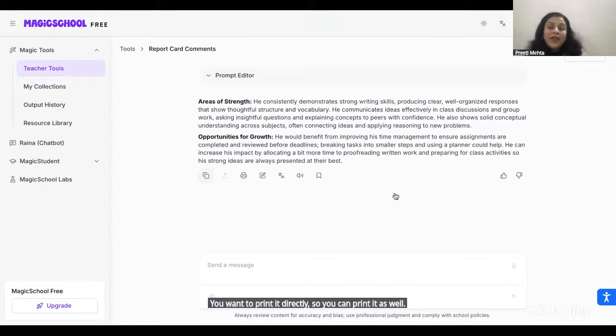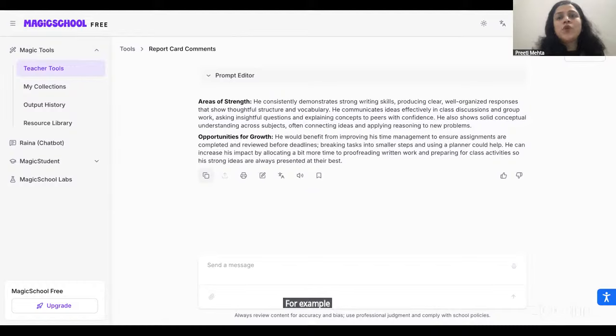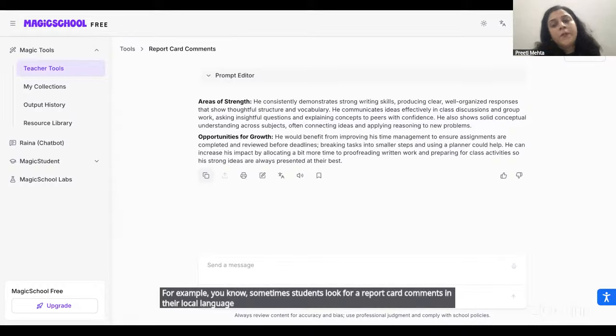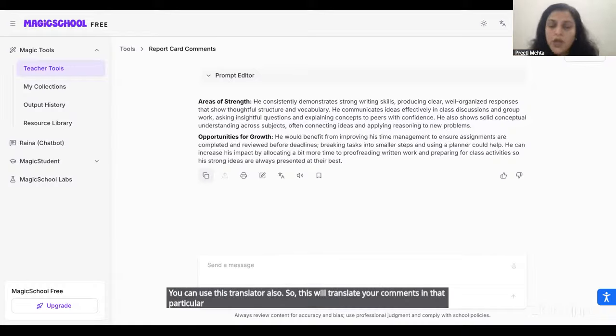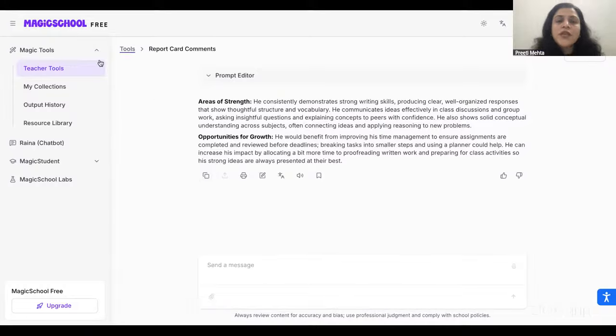And one more thing, if you want to translate it, for example, sometimes students look for report card comments in their local language or their mother tongue, you can use this translator also. This will translate your comments into that particular language, and you will get your personalized report card comments. So teachers, I hope you all like this tool as well.